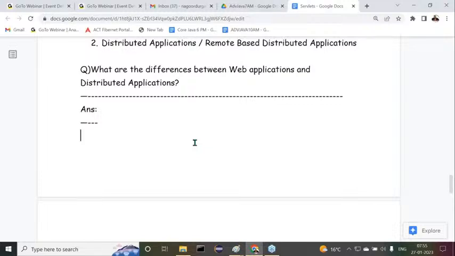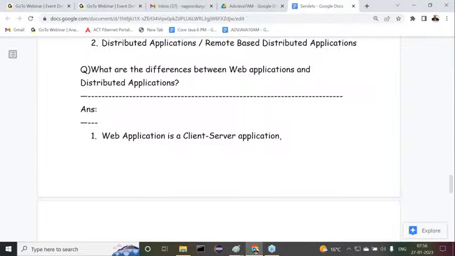But understand it now. What exactly is the meaning of web application? The very first point is: a web application is a client server application. Listen carefully.